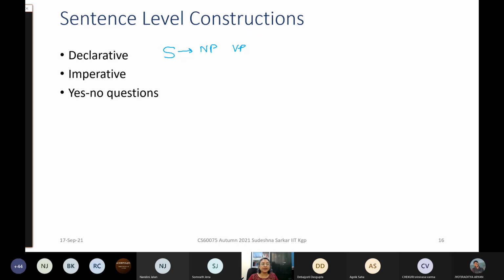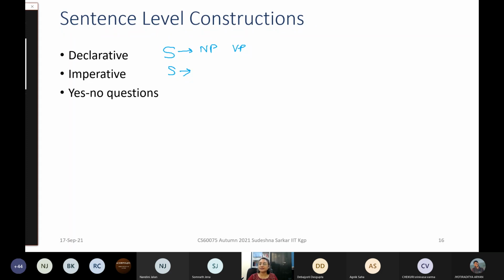This is a simple declarative sentence, a sentence with one clause which is declarative. But we have other sentences like close the door, which it does not handle. Can you suggest a rule for imperative sentences like close the door? What rule will you have in order to handle imperative sentences?